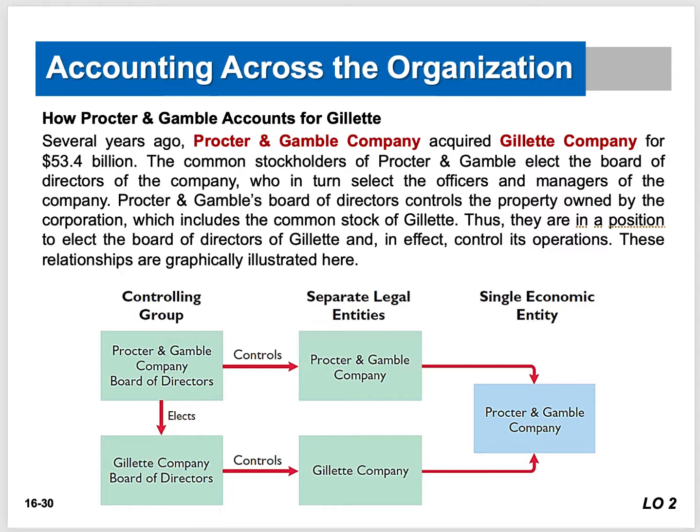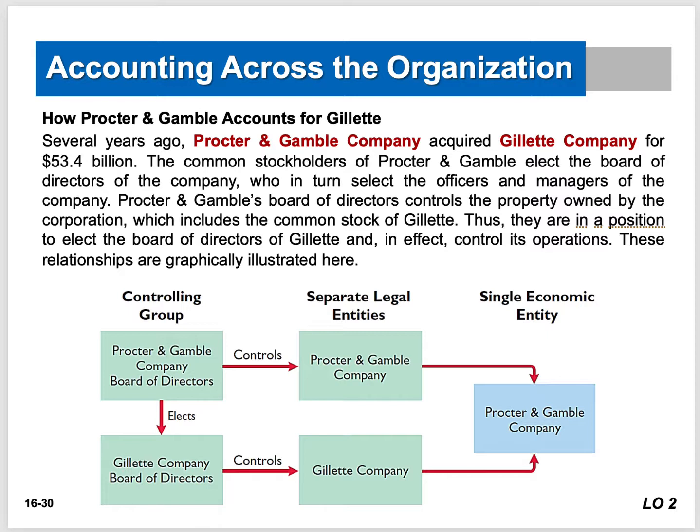And Procter & Gamble's board of directors controls the property owned by the corporation, which includes the common stock of Gillette, right? So think back to when we talked about common stock: there's the board of directors, and the board of directors answer to the shareholders. The board of directors select the officers and the managers of the company, right?